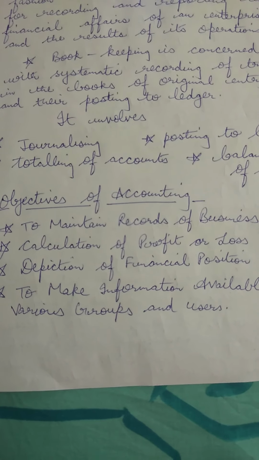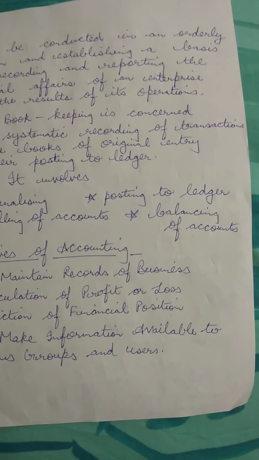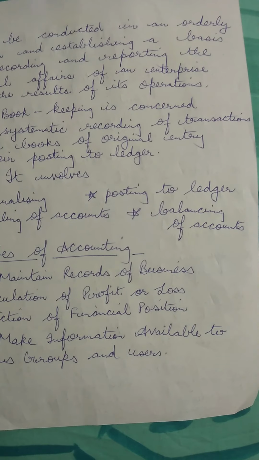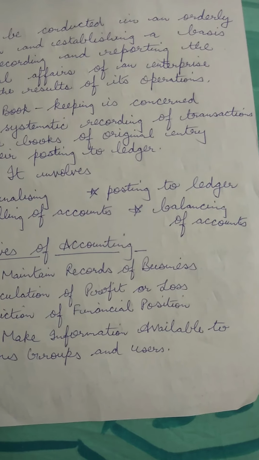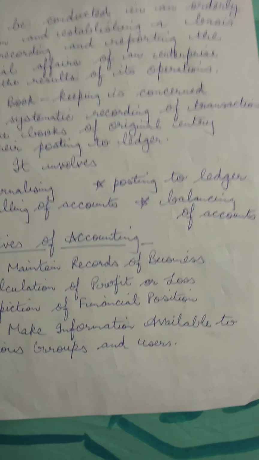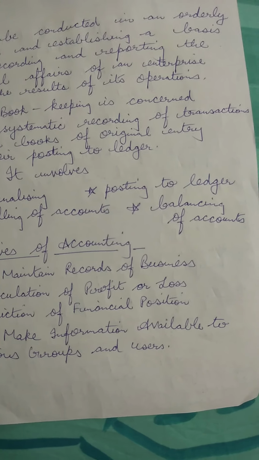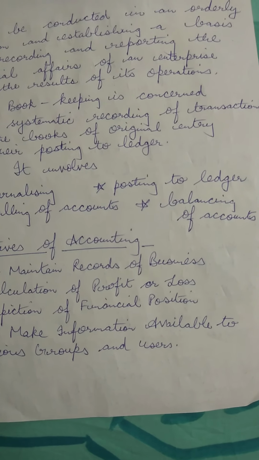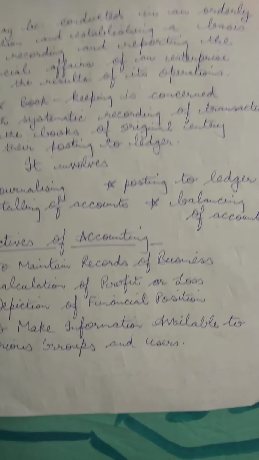It involves, children, identifying the transactions. Why do we need to identify? Children, we need to identify the transactions so that we know which transactions are the result of money, that is, which transactions can be measured in money. Then recording them in books of accounts and classifying them further into different heads. So, children, the objective of accounting is to record the transactions which are in terms of money under different heads.